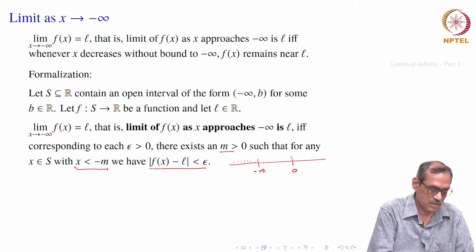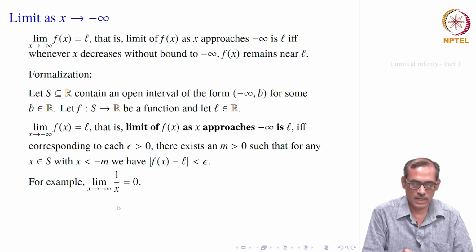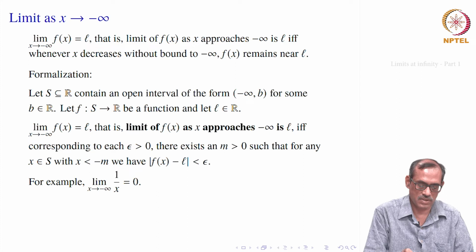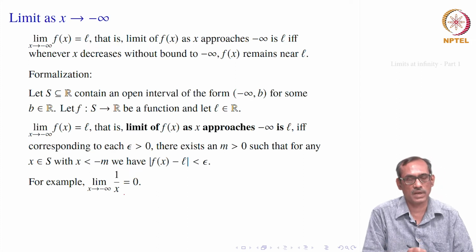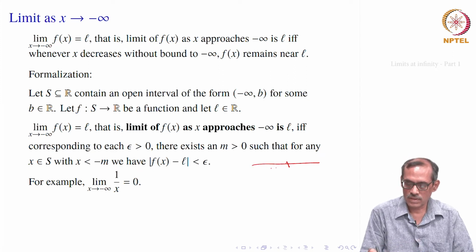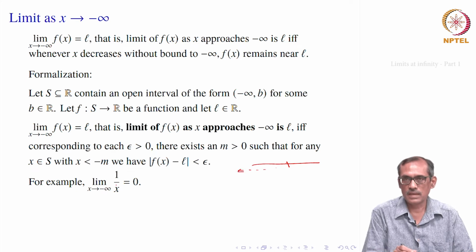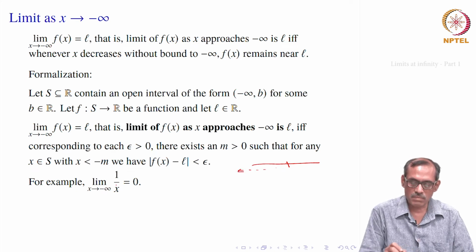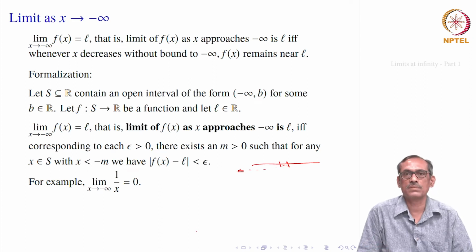Let us see how our earlier function 1 by x behaves. Intuitively, it says that when x becomes smaller and smaller on the minus side, on the other hand, if you say x becomes bigger and bigger in absolute value, but remains negative, then what happens to 1 by x? 1 by x should be coming back here and it should become closer to 0.